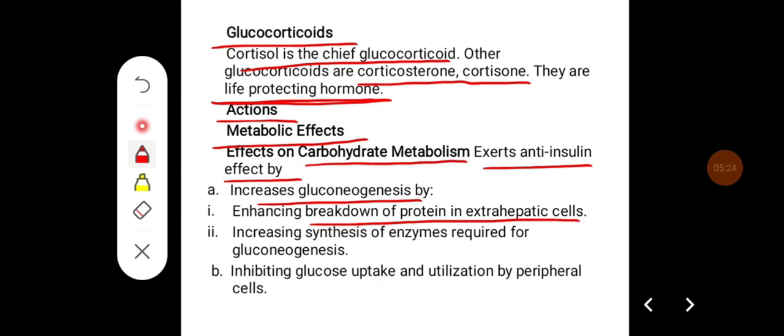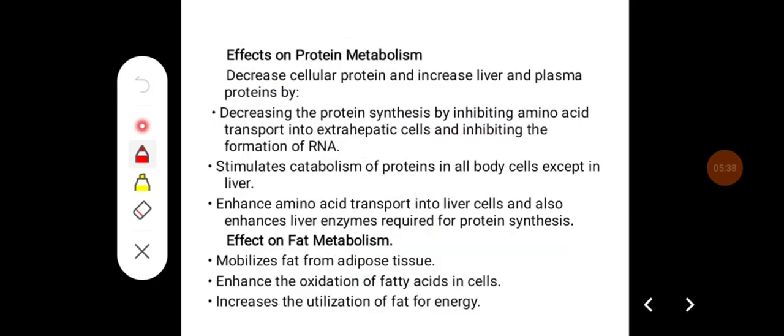They also increase the synthesis of enzymes required for gluconeogenesis, and they exert an anti-insulin effect by inhibiting glucose uptake and utilization by peripheral cells.